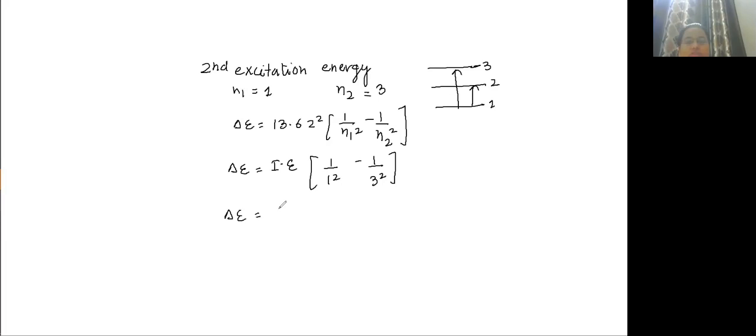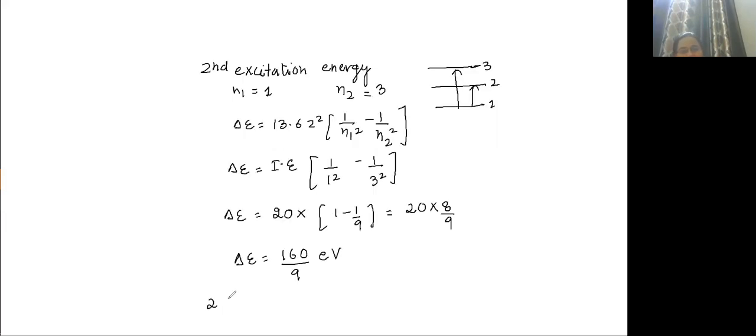So delta E is equal to 20 into 1 minus 1 by 9, which is 20 into 8 by 9. So the second excitation energy is 160 by 9 electron volt. But you have to calculate potential, so the second excitation potential will be equal to 160 by 9 volt.